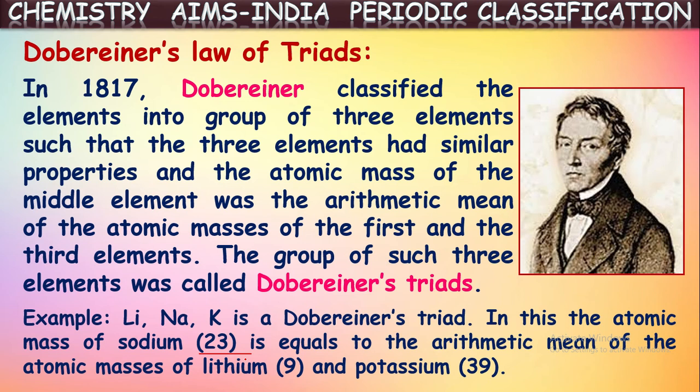Okay, in this way he arranged three elements as one set, and he observed that for these three elements the chemical properties are the same, and at the same time he observed the atomic mass of the middle element is nearly or exactly equal to the arithmetic mean of the atomic mass of the first and third elements. He called these three elements one set, and he called those a triad.